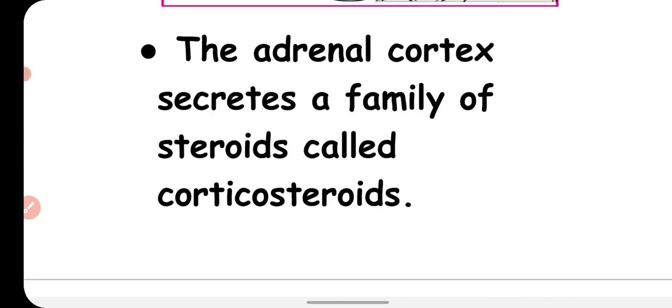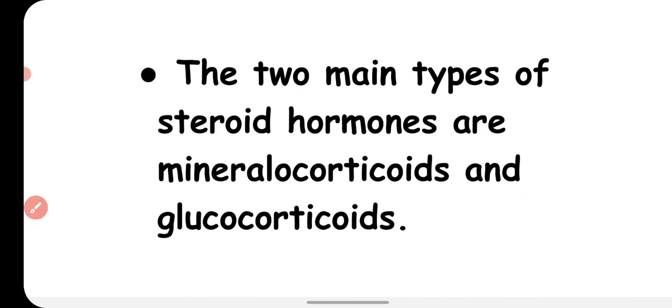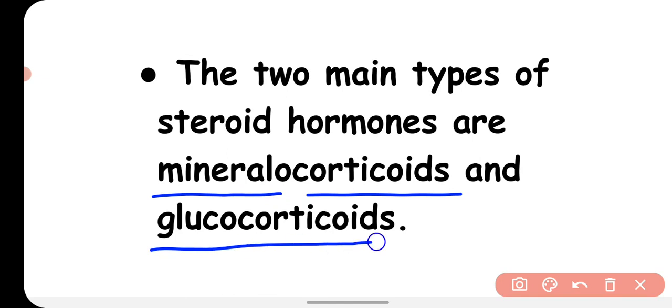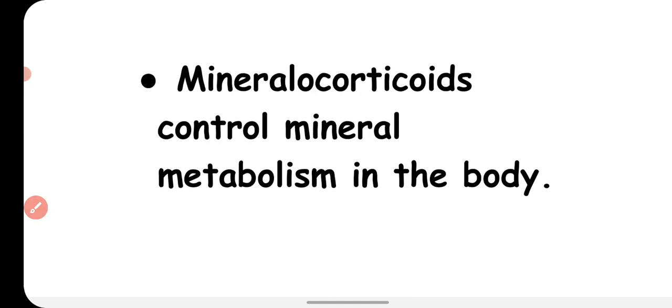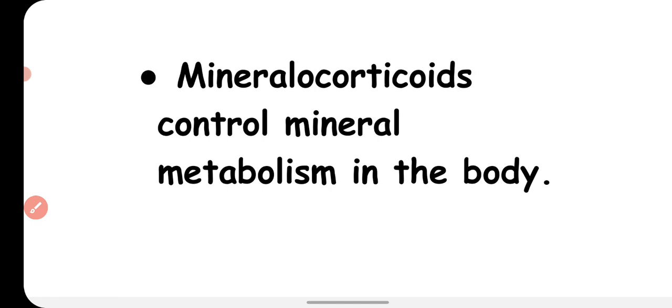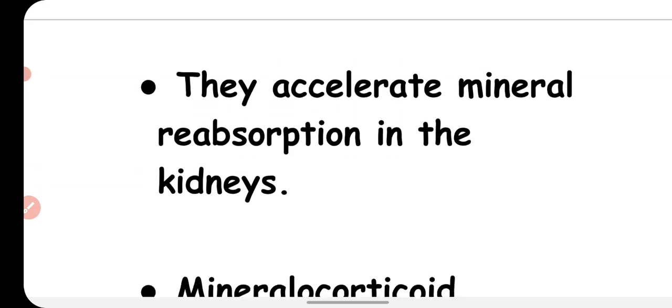The adrenal cortex secretes a family of steroids called corticosteroids. The hormones which are secreted from the adrenal gland are steroids, and they are called corticosteroids collectively. The two main types of steroid hormones secreted by the adrenal gland are called mineralocorticoid and glucocorticoid. The mineralocorticoid controls mineral metabolism in our body. It has the function to control and regulate the mineral metabolism in our body.